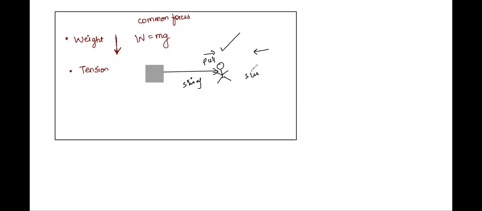Is it possible? Try to think about it. If I want to push the block with a rope or a string, is it even possible? No, right? It is not possible to push a block with a string or a rope, which means that the force developing over here, which is helping you pull the block, is nothing but tension, and this tension is a pulling force. Remember, this tension is a pulling force.